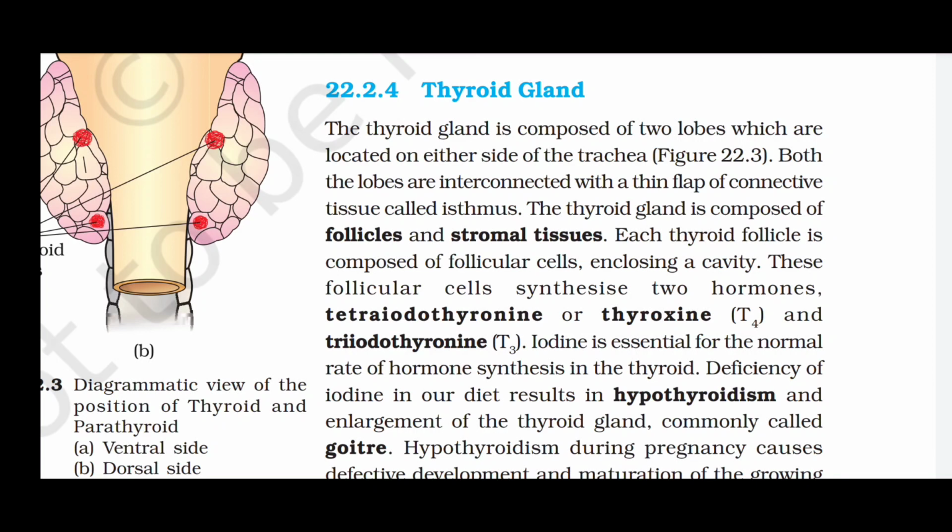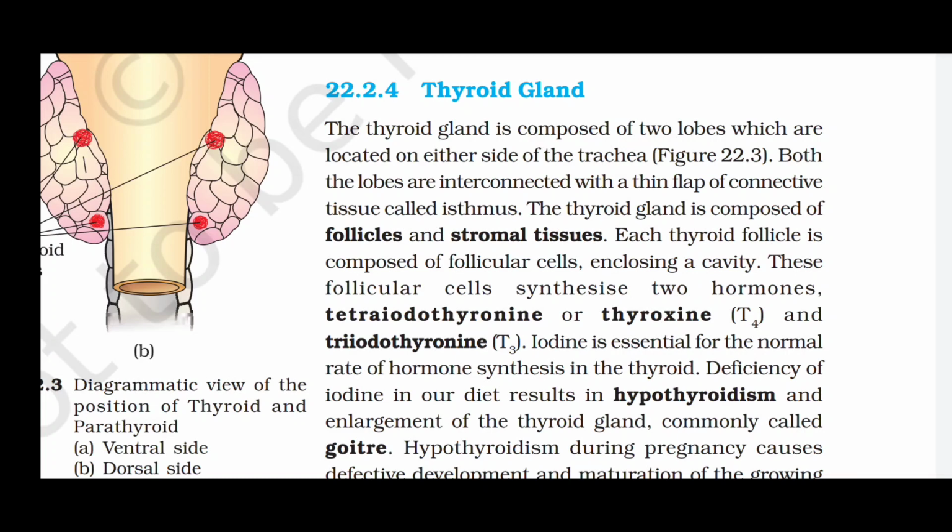Thyroid gland. The thyroid gland is composed of two lobes, which are located on either side of the trachea. Both the lobes are interconnected with a thin flap of connective tissue called isthmus. The thyroid gland is composed of follicles and stromal tissues. Each thyroid follicle is composed of follicular cells enclosing a cavity. These follicular cells synthesize two hormones, tetraiodothyronine or thyroxine T4 and triiodothyronine T3.